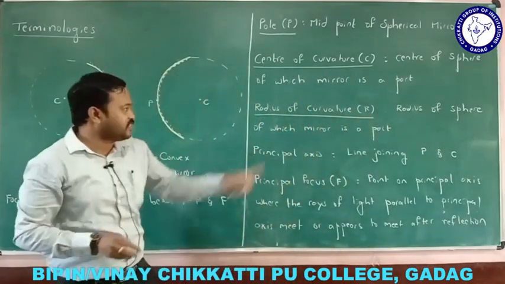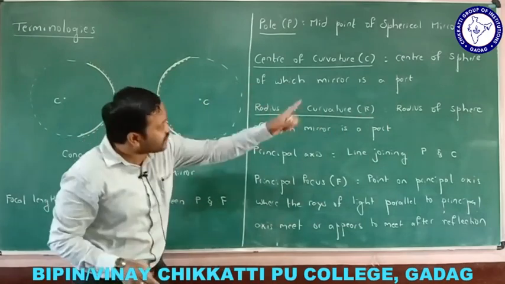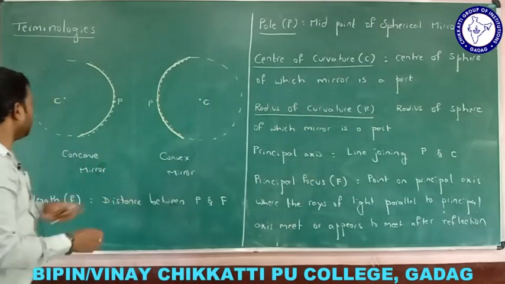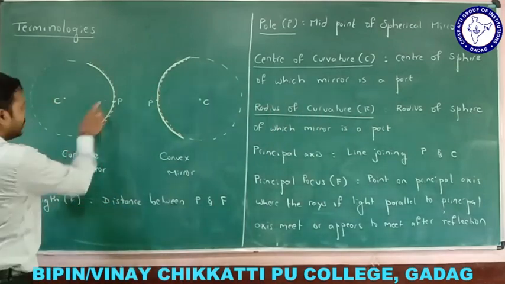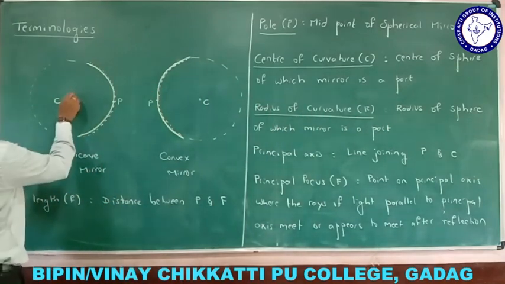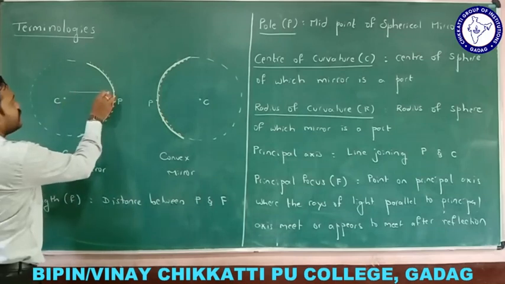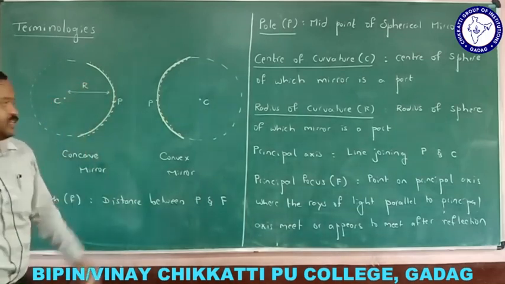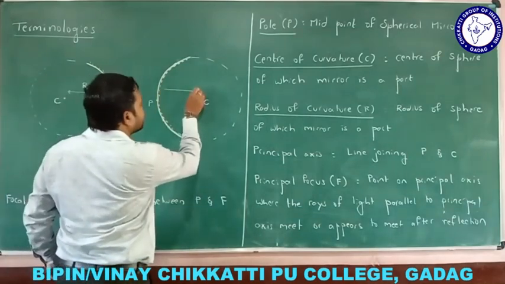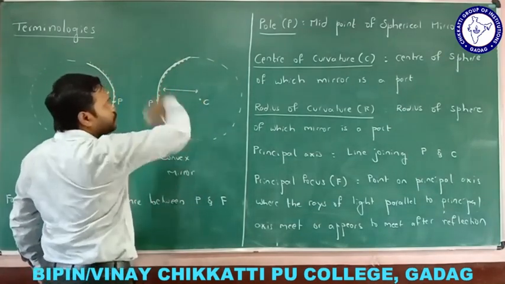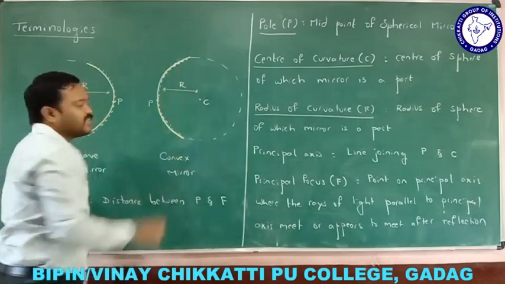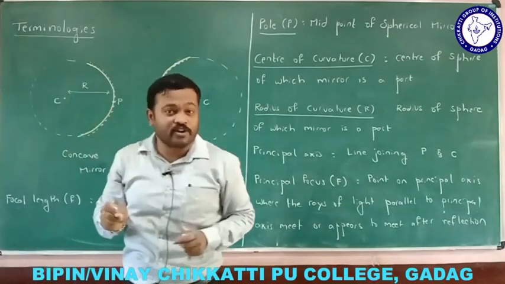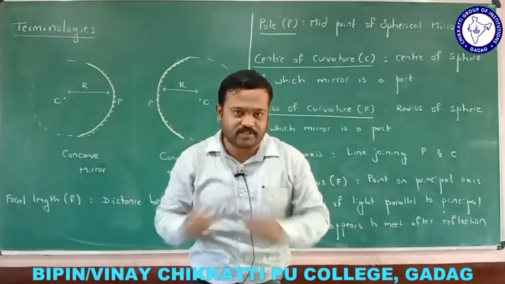Now, let us move to the third terminology, that is the radius of curvature. What is radius of curvature? Again, it is a radius. It is the radius of the sphere of which the mirror is a part. For example, what is the radius of the sphere? So this is the radius of the sphere, and this radius of the sphere is called the radius of curvature. Here, where is the radius of curvature? Okay, this distance. The radius of the sphere itself is the radius of curvature. So what is the radius of curvature? It is the radius of the sphere of which the mirror is a part.